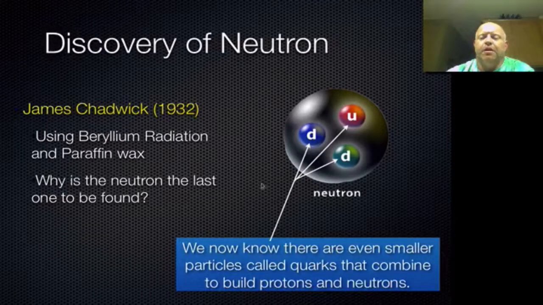Little side note, we now know that inside the neutrons and protons, we have even smaller particles called quarks. These particles called quarks make up the actual protons and neutrons. It's not the focus of this unit, but it is interesting that we do have even smaller subatomic particles that we now are researching and discovering and working with that actually start to map out how the neutron is made and how the proton is made. Not the electron. The electron actually is found to be more on the size and scale of the quarks in terms of what they are.